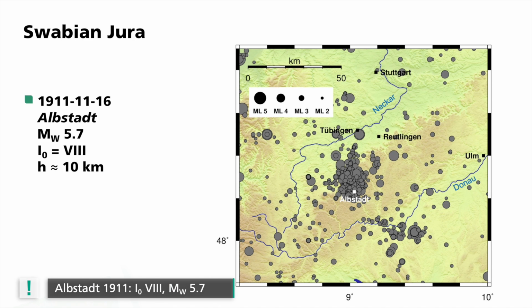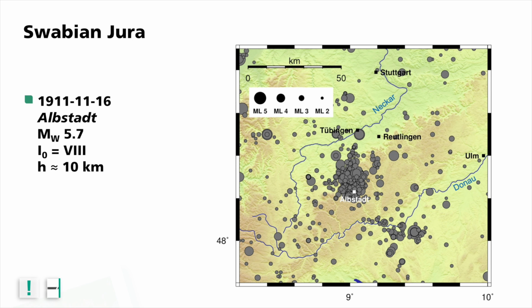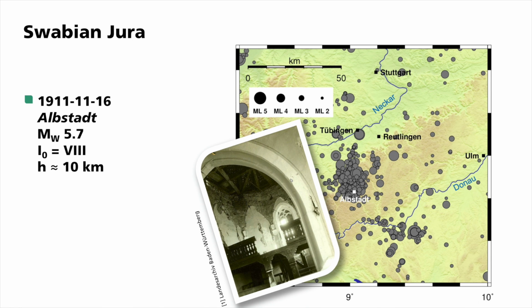On November 16, 1911, a strong earthquake caused significant damages. Retrospectively, a hypocenter depth of around 10 kilometers and a magnitude of 5.7 was estimated. In some towns within the epicenter area, almost all buildings were damaged. At some churches, gables, walls or steeples collapsed and hundreds of chimneys broke. On average, the earthquake could be felt up to a distance of around 500 kilometers. These extensive damages were rated as being characteristic of a macroseismic intensity of 8.